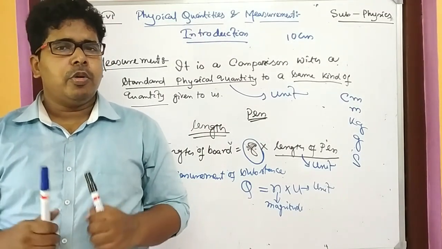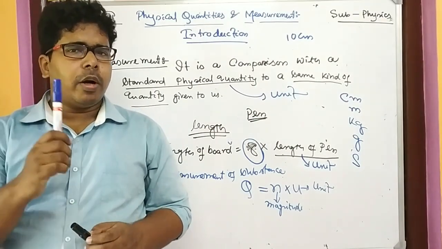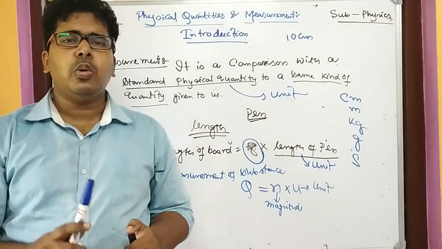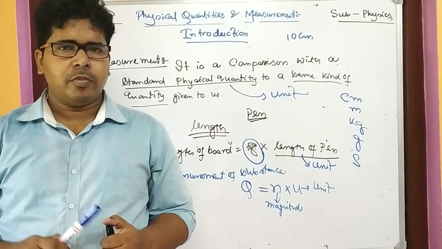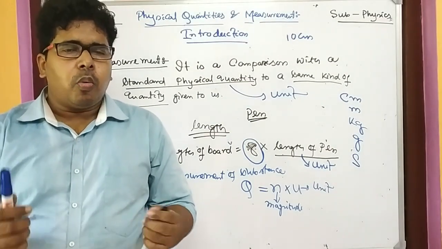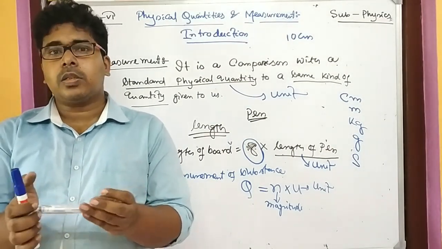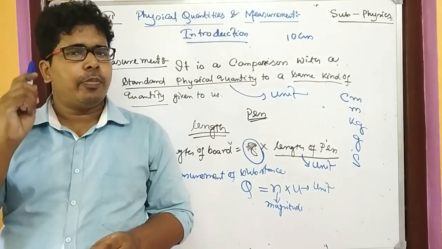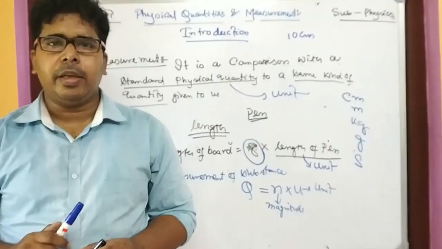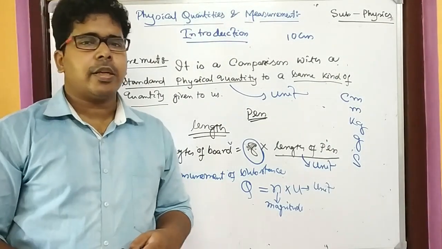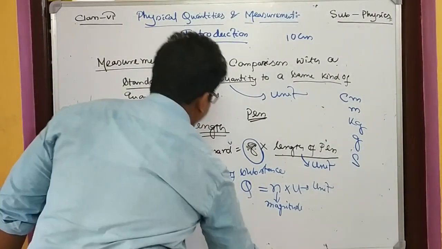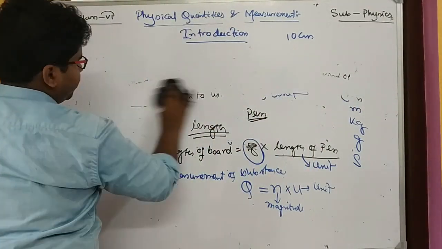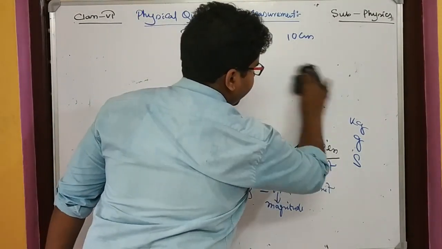Now you can ask what the characteristics of a unit should be so that it can be known as a good unit. That is what we have to see: whenever we take a standard quantity, what things we have to keep in mind. That is the characteristics of a unit.